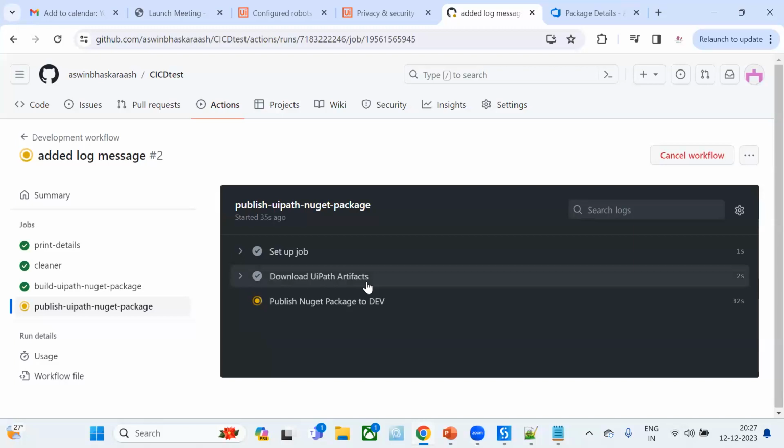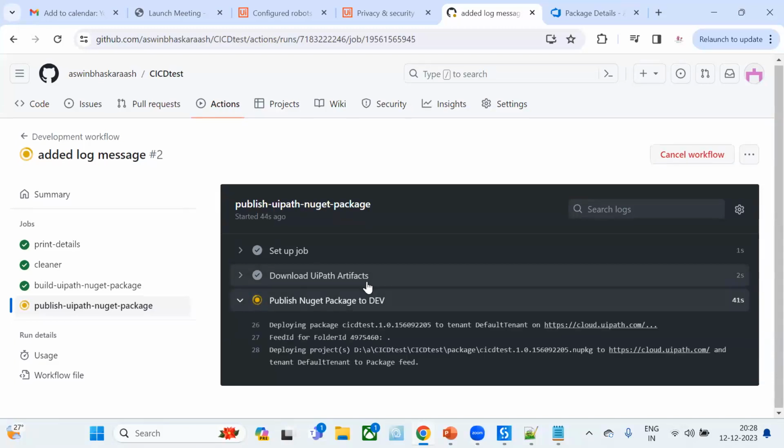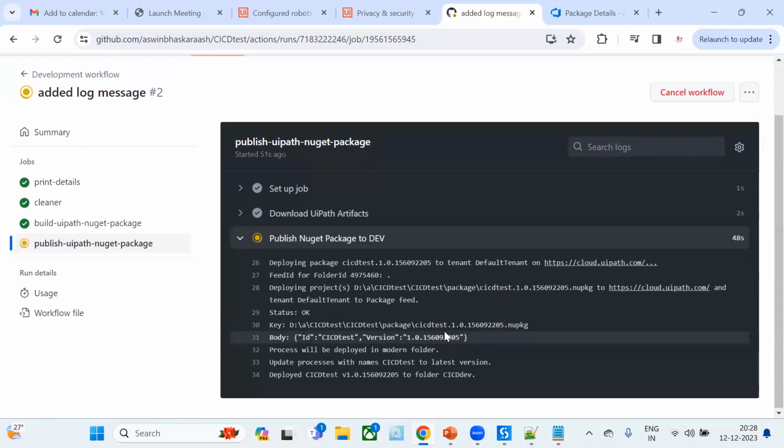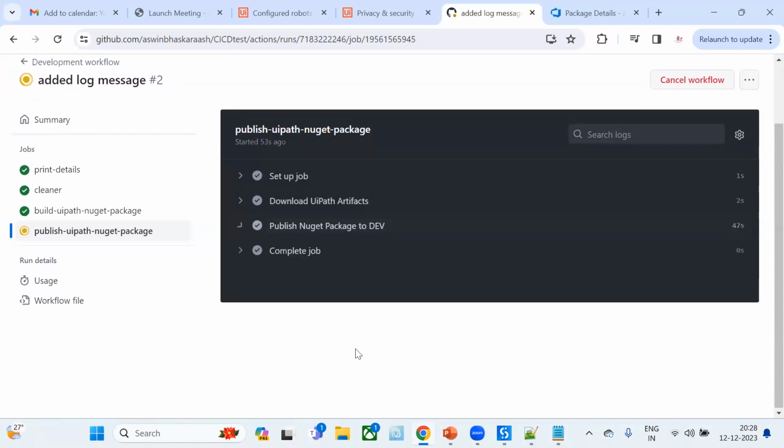Just downloaded the UiPath artifacts. It is deploying the package. And this is also completed.